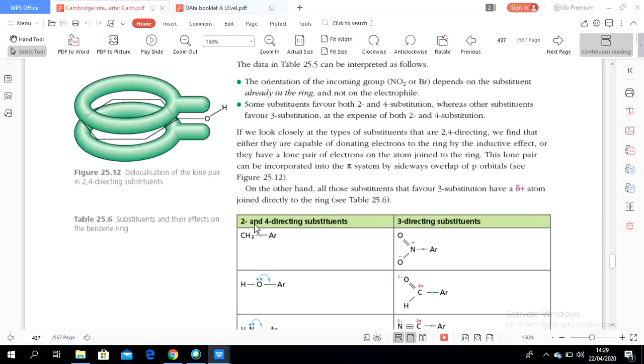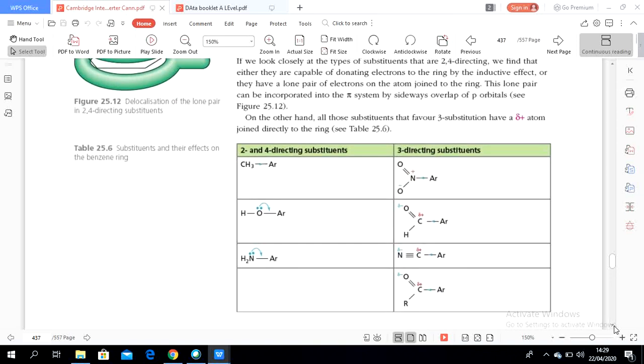So for the position 2 and 4 directing substituents, what are those? It is the methyl, and then the hydroxyl, and then the amine. In the 3rd directing substituents, it is nitro, and then this one, what is this one? Aldehyde or ketone? This is called aldehyde, and then there is a cyanide.